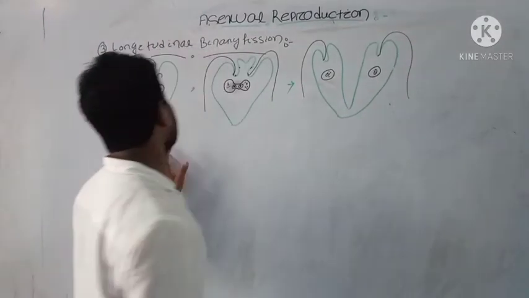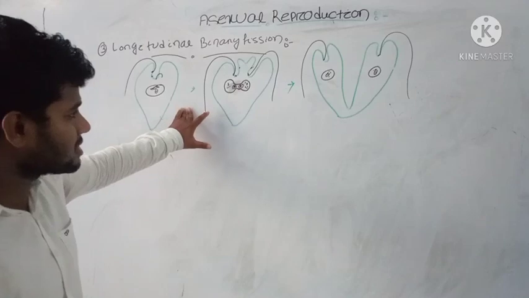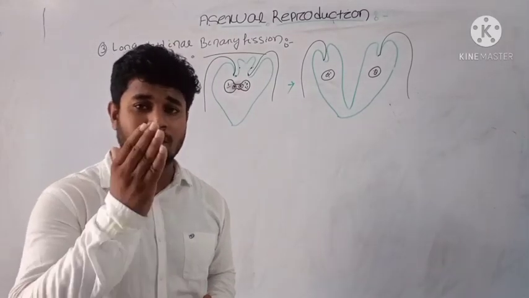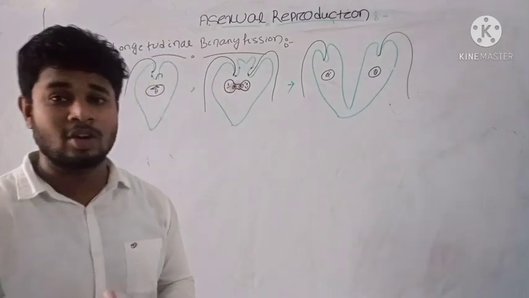Next type of fission is the longitudinal binary fission. In longitudinal binary fission, the plane of division is longitudinal to the long axis of your organism.